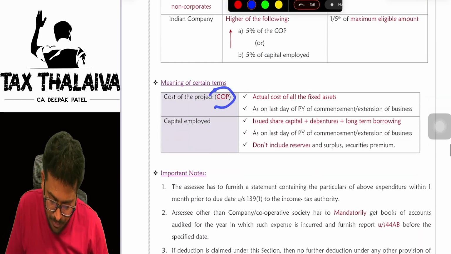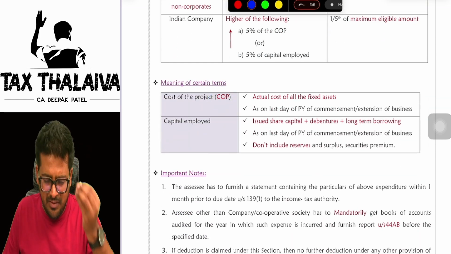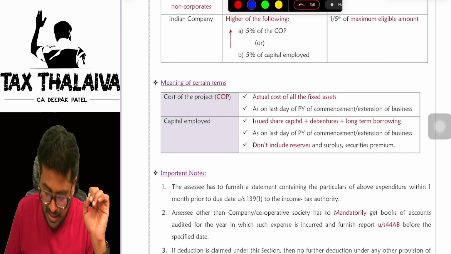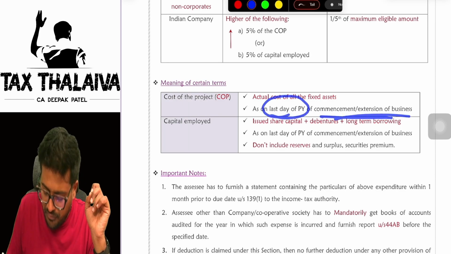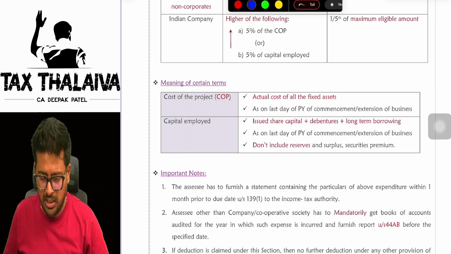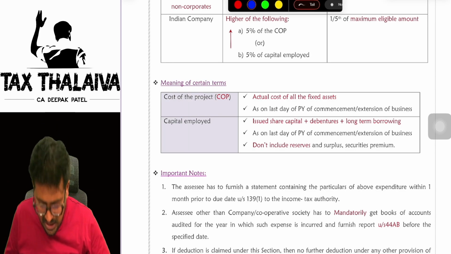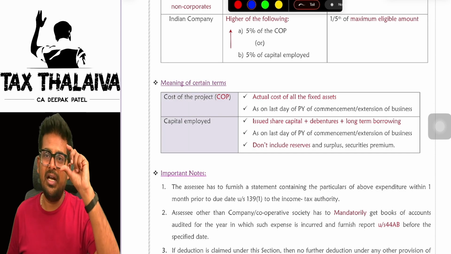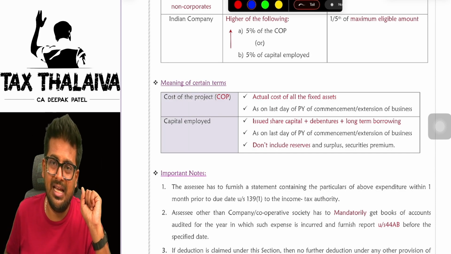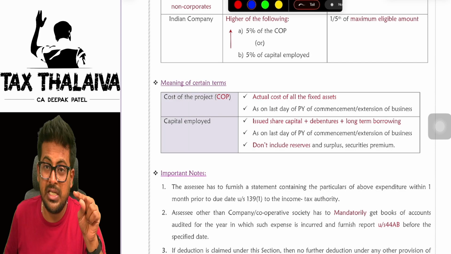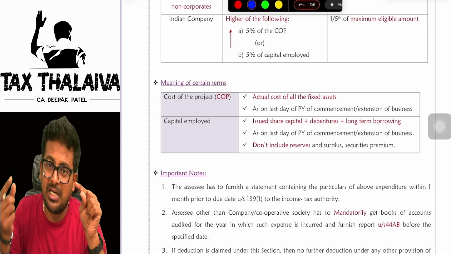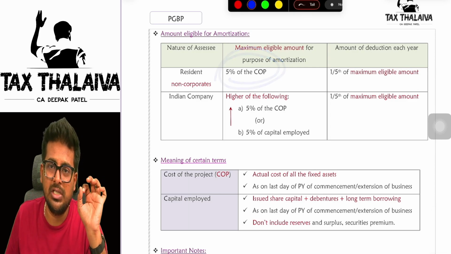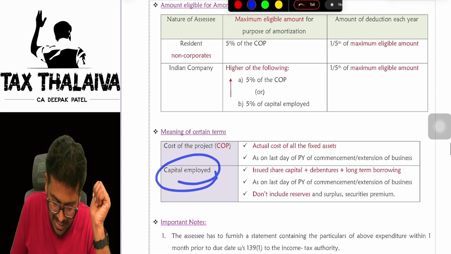Now, what is cost of project, sir? Cost of project is very simple. It is the actual cost of all the fixed assets as on the last day of the previous year. For example, this year I started my business. As on the last day of the year in which you started the business or expanded the unit, whatever the total value of assets in the books of accounts, that is the cost of project. But of the cost of project, 5% is eligible, because here it is written 5% of cost of project. Getting it?